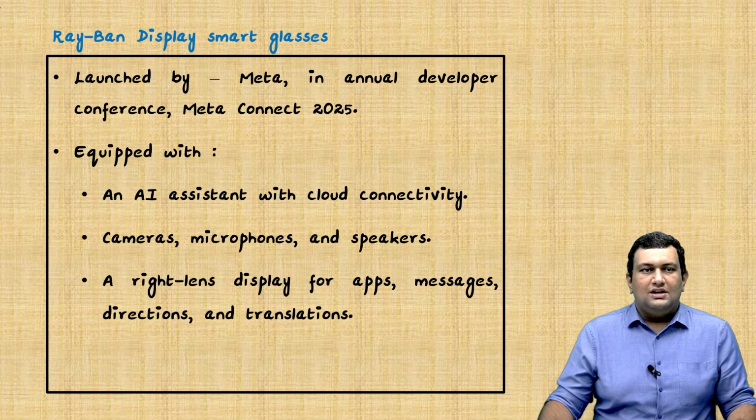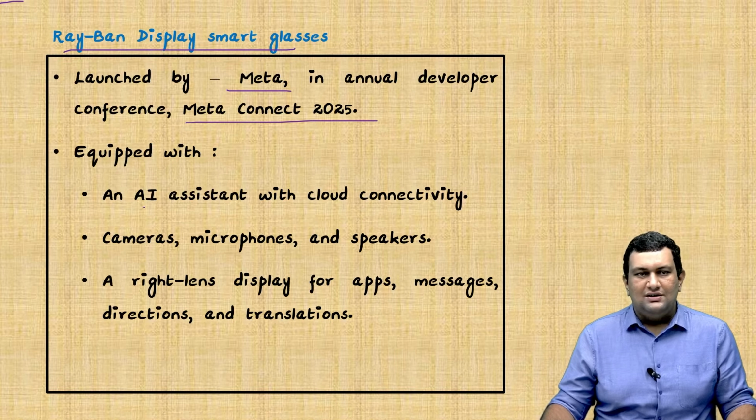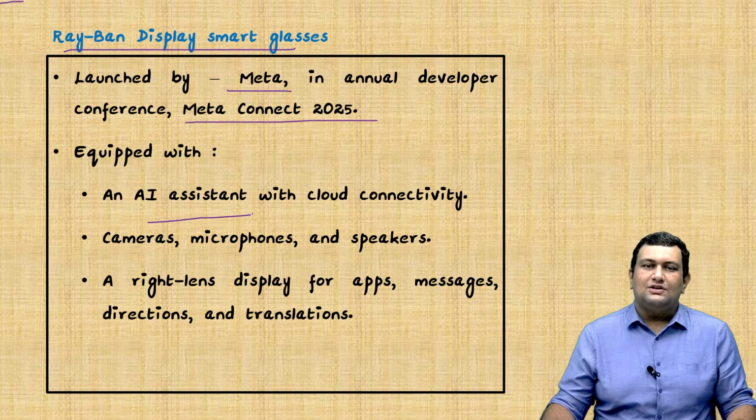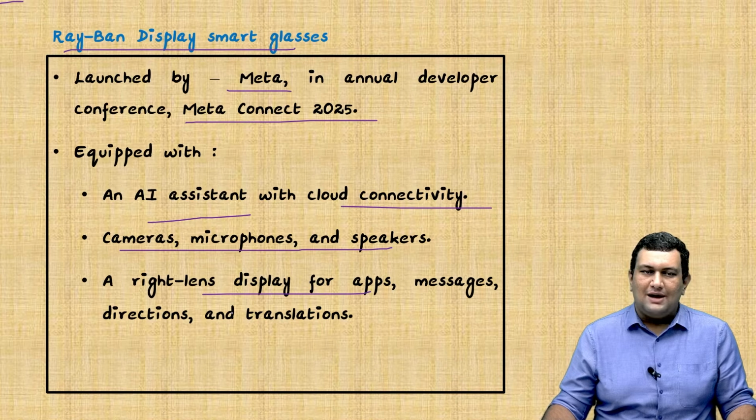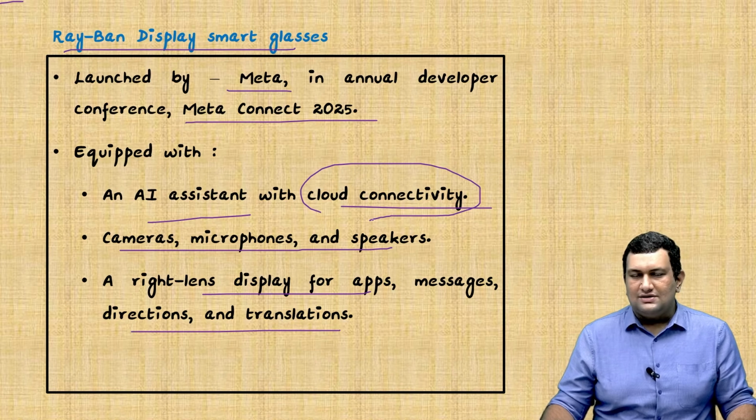So next one is regarding the Ray-Ban Display Smart Glasses. It was launched by Meta at its annual developer conference, Meta Connect 2025. It's equipped with an AI assistant with cloud connectivity, cameras, microphones, and speakers, and a right lens display for apps, messages, directions, and translations. So we need to know what cloud connectivity means. That's important. Even that can be asked in prelims.